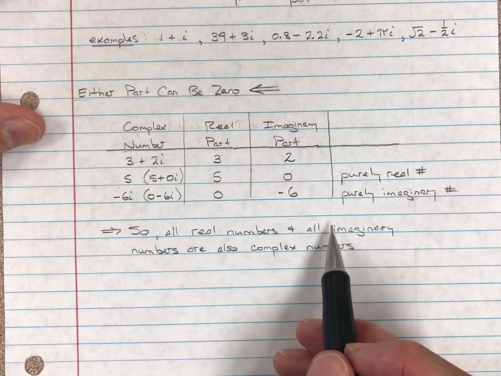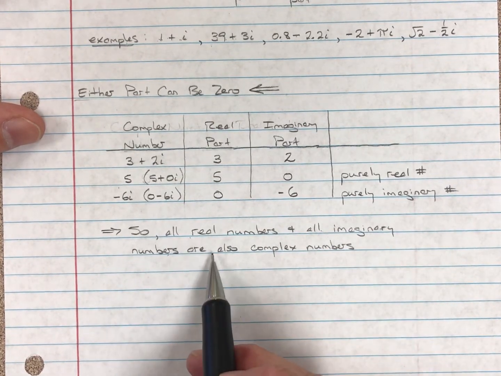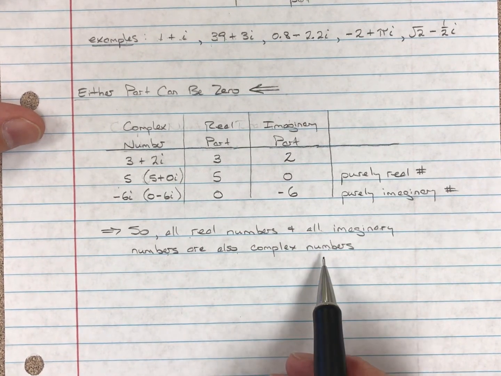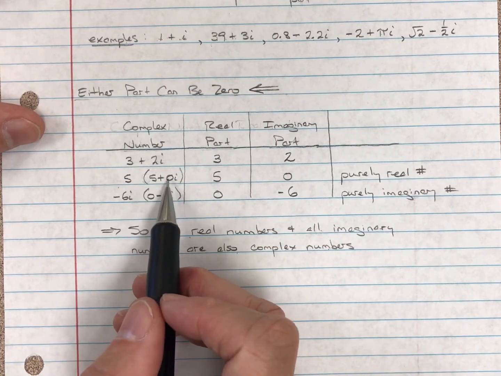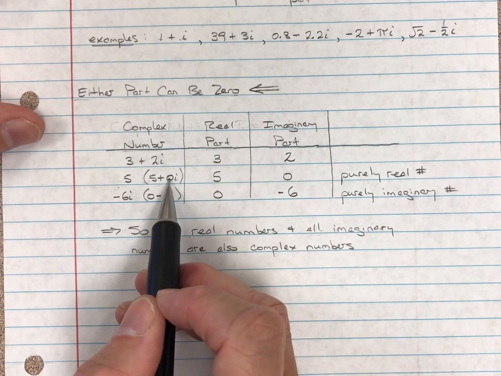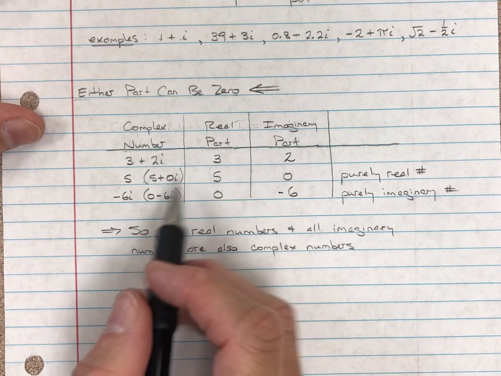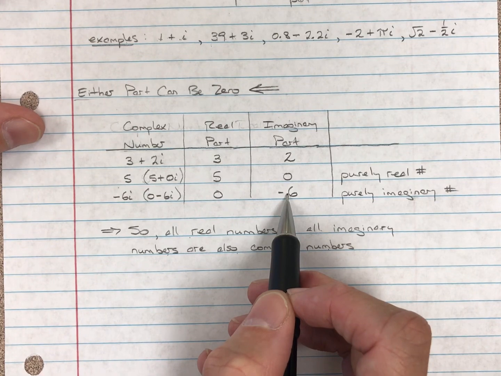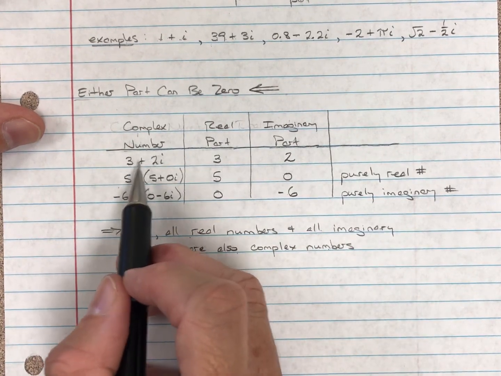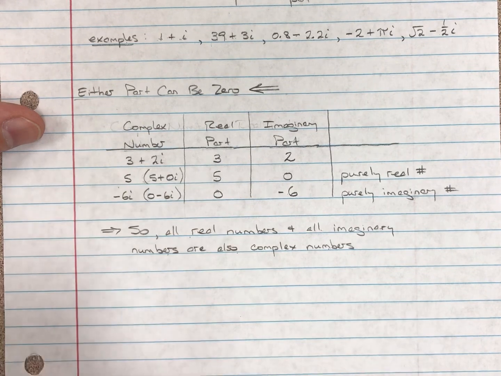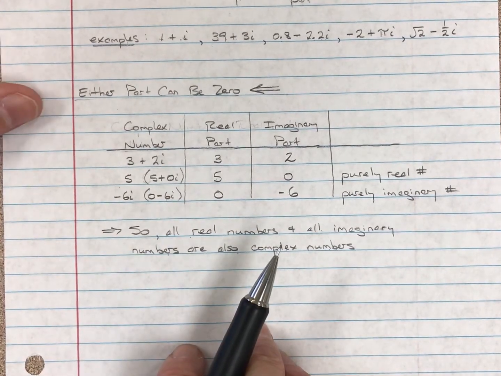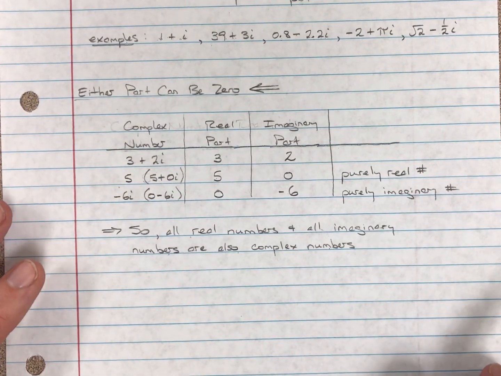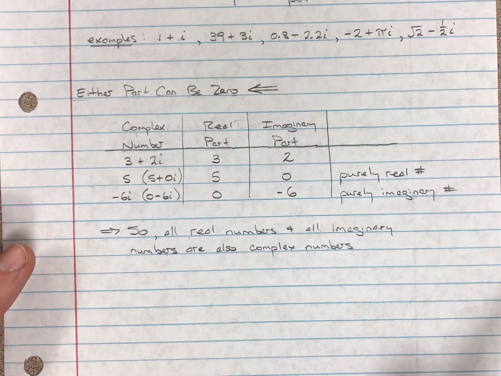So every number is a complex number. All real numbers and all imaginary numbers are also complex numbers. Everything is a complex number. If the imaginary part is 0, they're all real numbers. If the real part is 0, they're all imaginary numbers. And in all cases, whether 0 or not, they're all complex numbers. So we've gone now from all the numbers you know about, the real numbers, we added an imaginary, and we just added in complex.